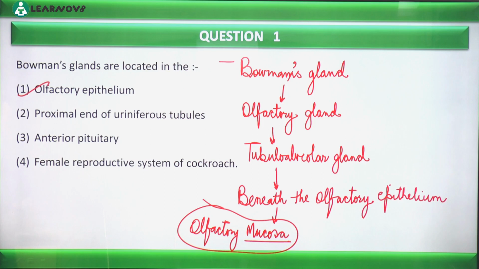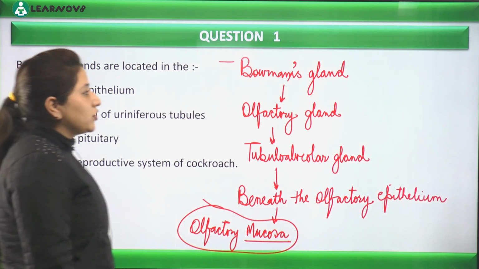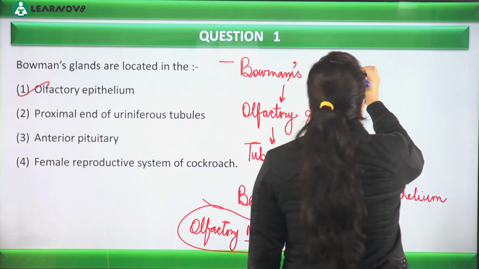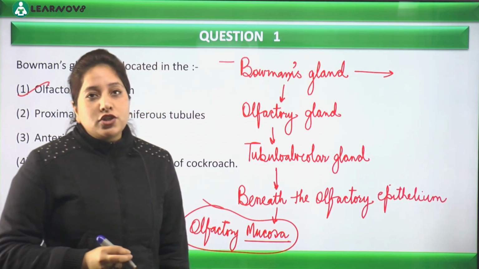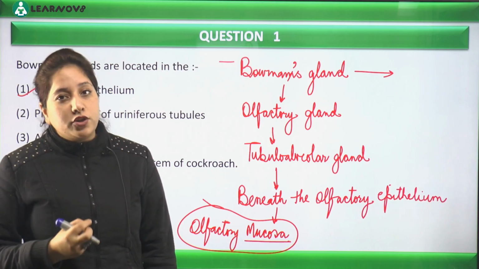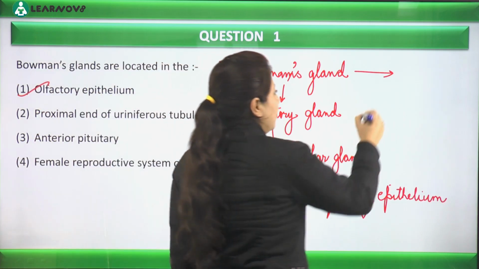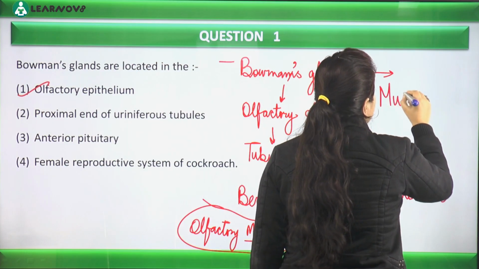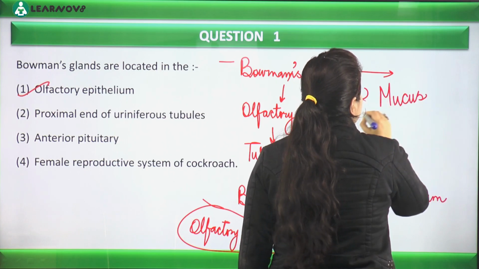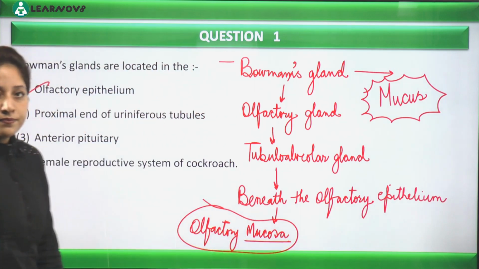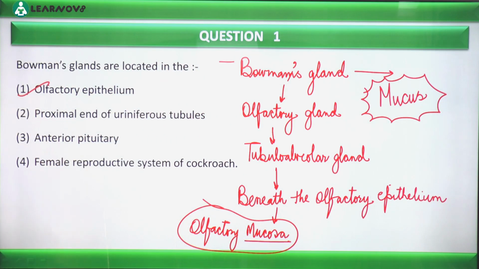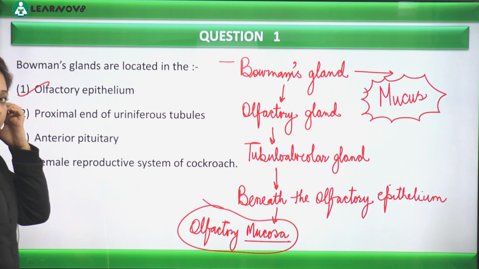Is that clear to everyone? Now you may get a next question: what is the function of this Bowman's gland? The function of this Bowman's gland is particularly to produce mucus, so as to keep the lining moist. Is that clear to everyone?